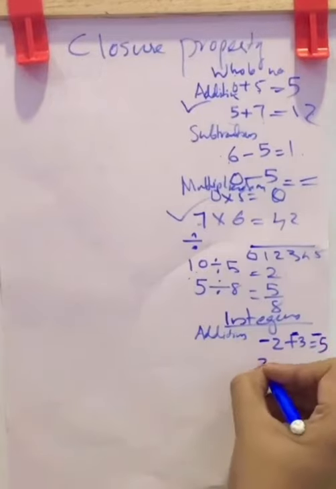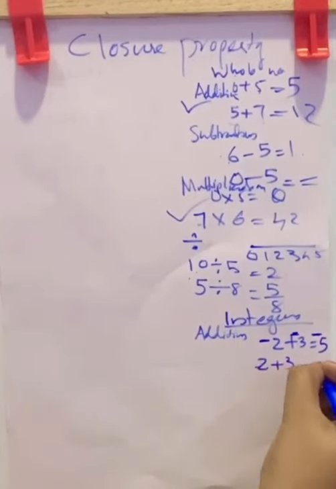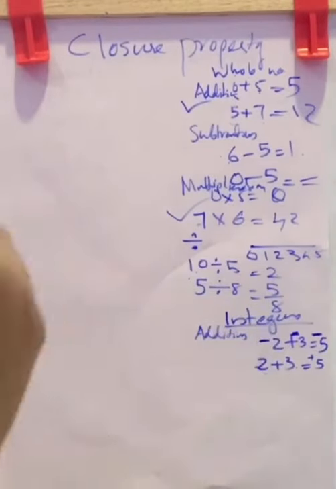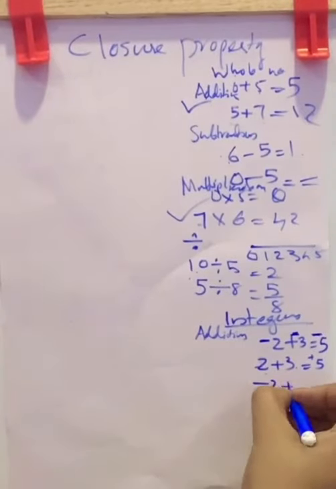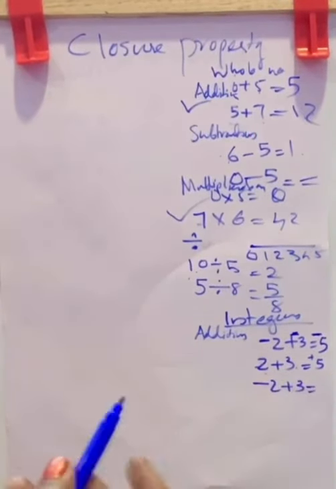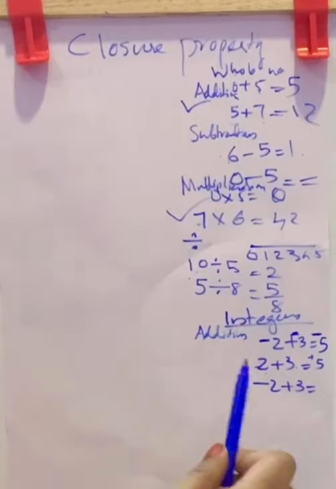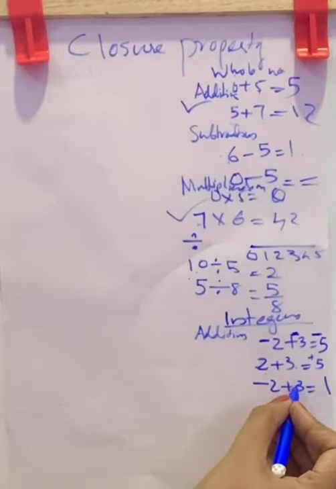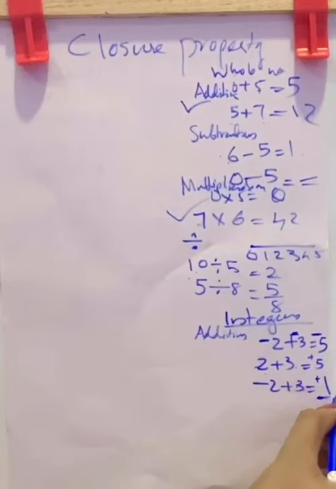If both are positive, you will add the numbers and put a positive sign. Positive sign here, simply 2 means it is positive 2. Now if one is negative and the other is positive, you subtract the smaller number from the bigger number and put the sign of the bigger number. Here 3 is the bigger number and the sign of 3 is plus, so the result will be plus 1.